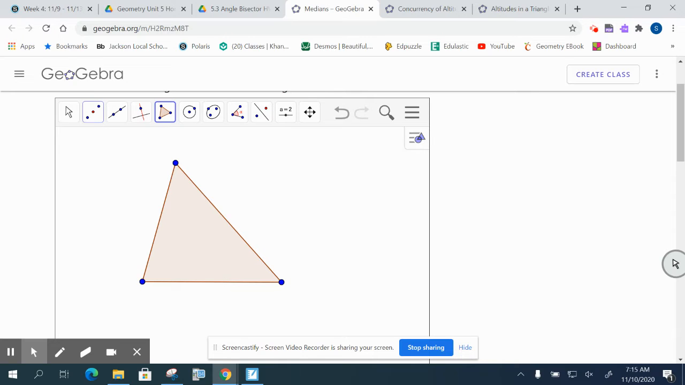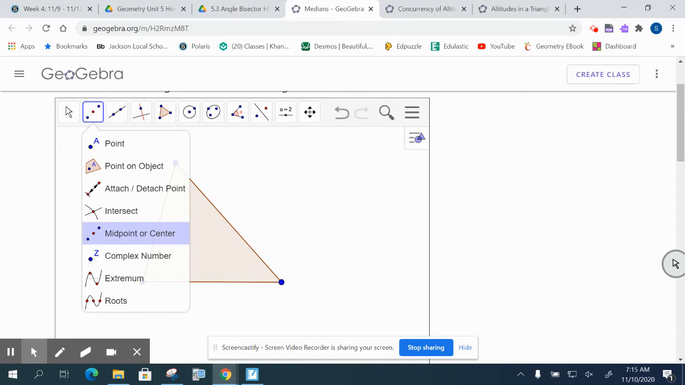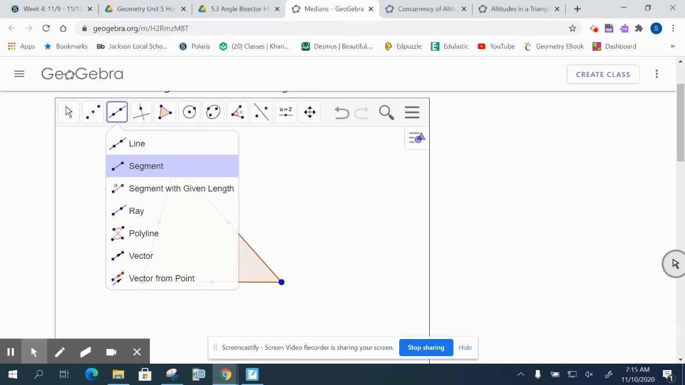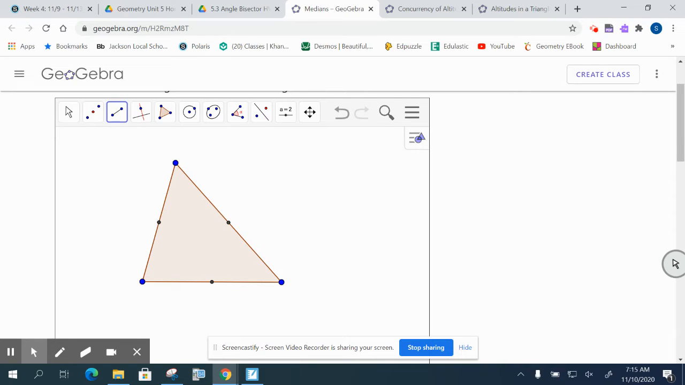Next, we're going to use the point tool and the midpoint. Since medians go through the midpoint of the sides, we're going to make midpoints here. Tap the vertices and it will make the midpoint. Then we're going to take the segment tool and make a segment. The way that the medians work, once again, is that it goes through the vertex. So you click the vertex and then the midpoint of the opposite side. Vertex, midpoint, vertex, midpoint. Then the point of concurrency is called the centroid.